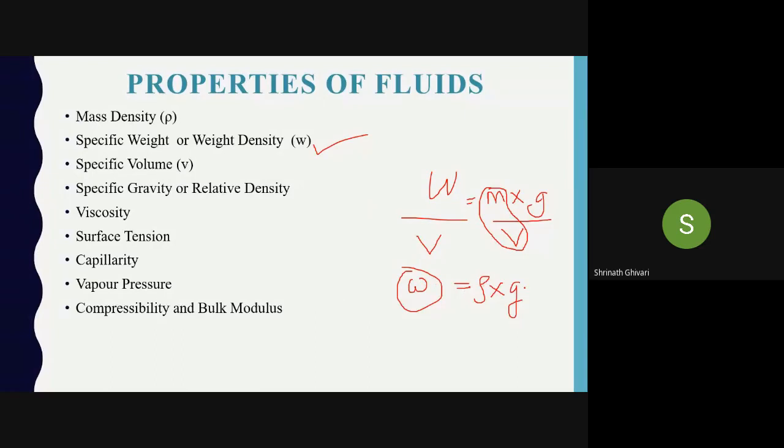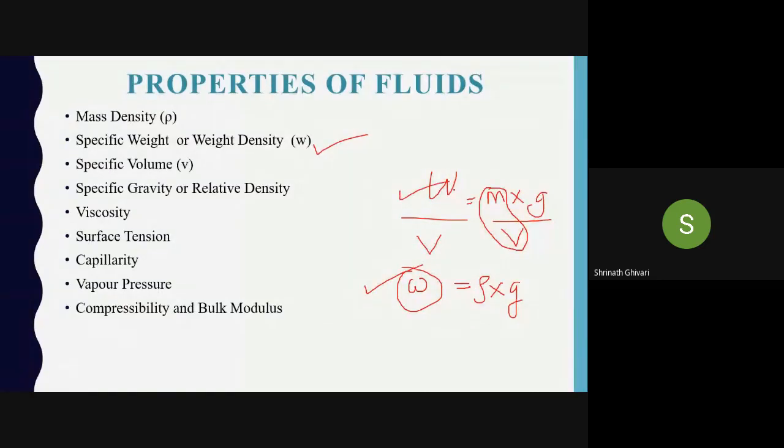Understood? If they ask you to calculate the weight density of this fluid, for example, and he has given weight and volume, which formula will you take? w by V. If he gives the density of the fluid, which formula will you take to calculate the specific weight? Second formula, w equal to rho into g.